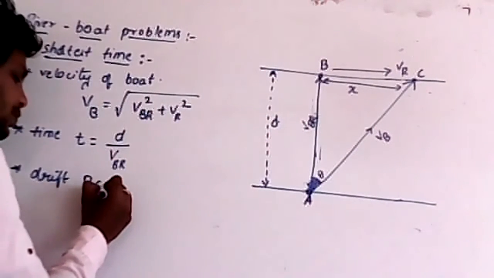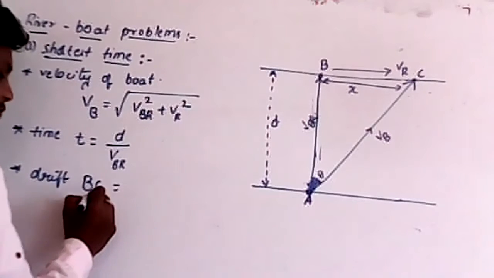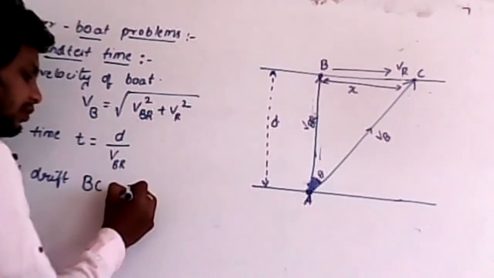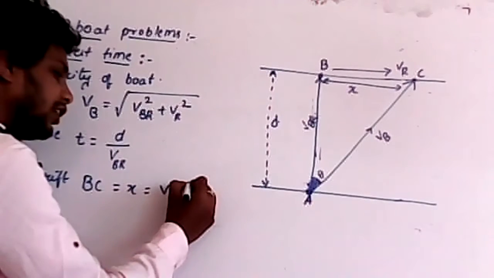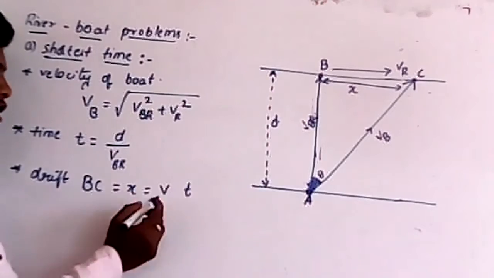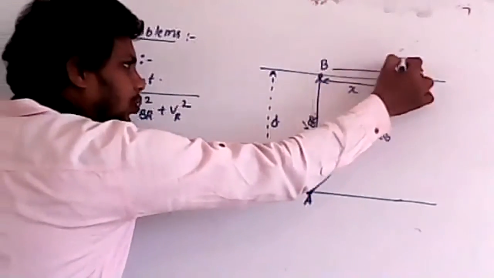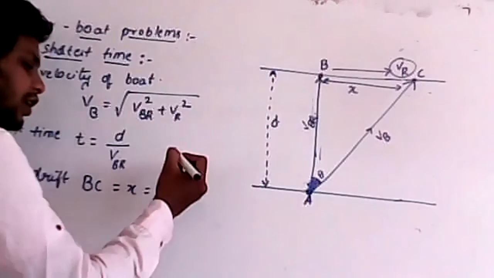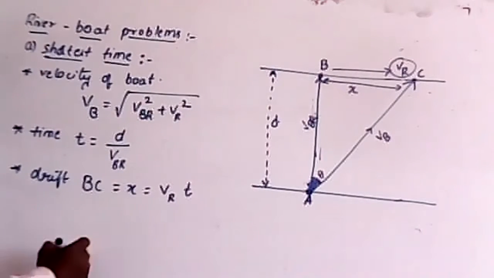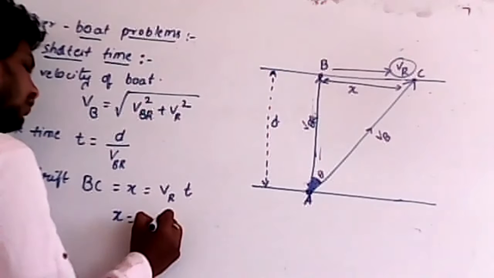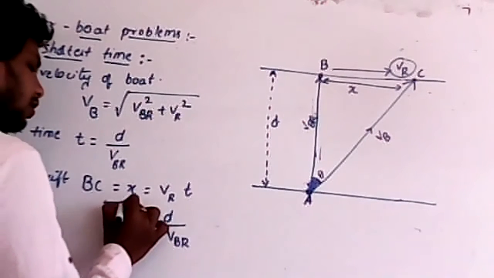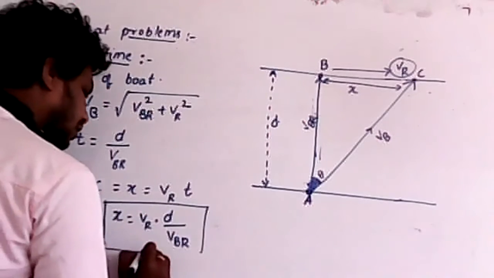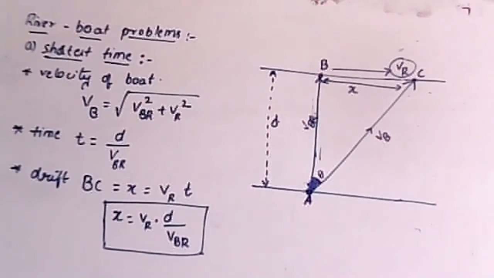The drift is BC, which is nothing but the distance x. Distance is velocity into time. Now this drift is because of the river only, therefore velocity of river into time. So drift x is equal to velocity of river into time, where time is d by VBR. So this is the expression for drift.